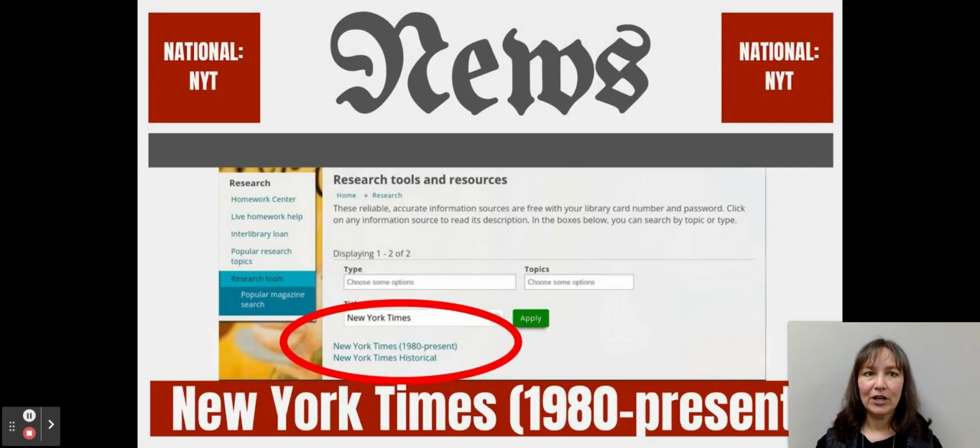The other thing, moving on to national newspapers, is that you can access the New York Times through that same research tools and resources button.